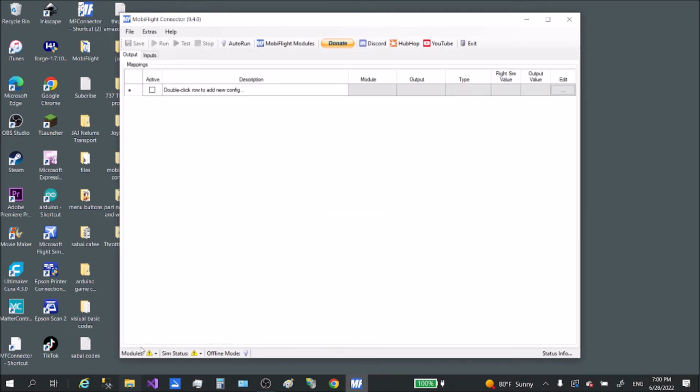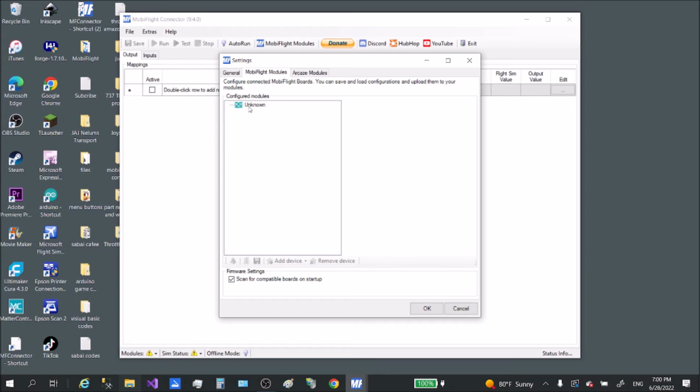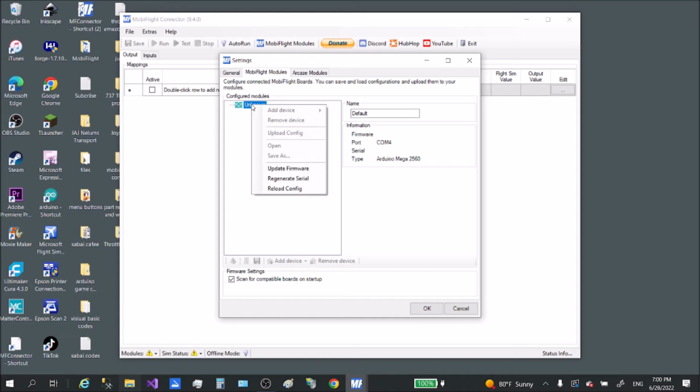And if you notice here at the bottom, it does not detect the module. So what we need to do, we need to go up to extras, go to settings, go to MobiFlight modules, and you can see it right there, but still yet it doesn't recognize it. So we need to right click this and upgrade firmware.